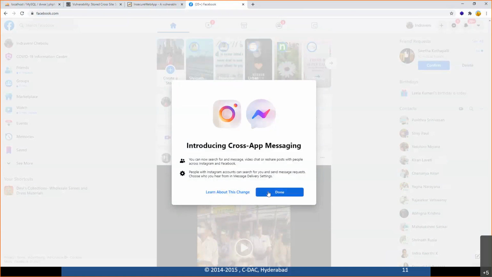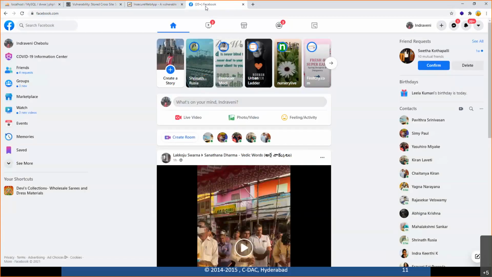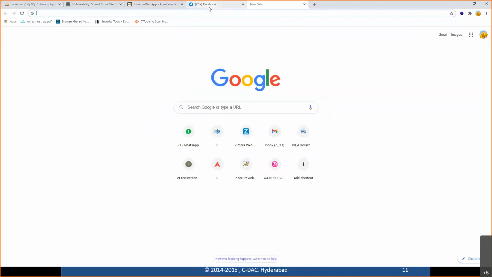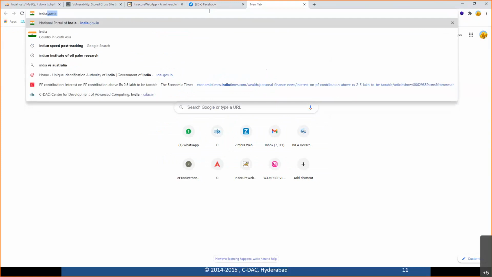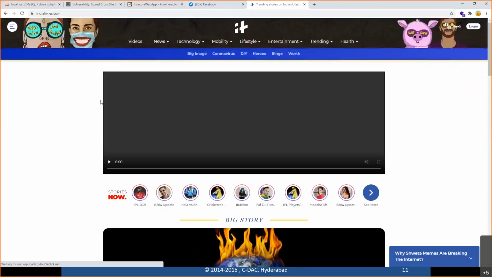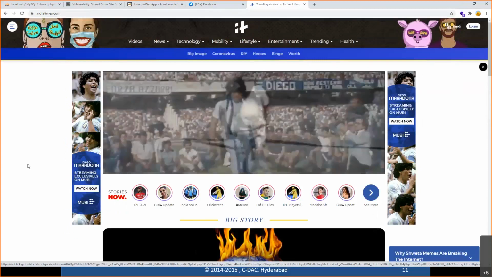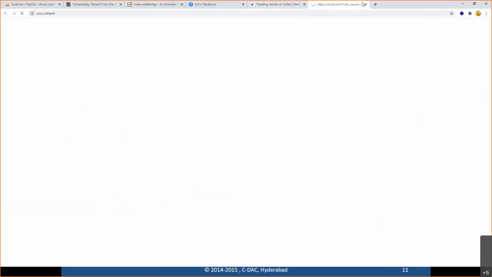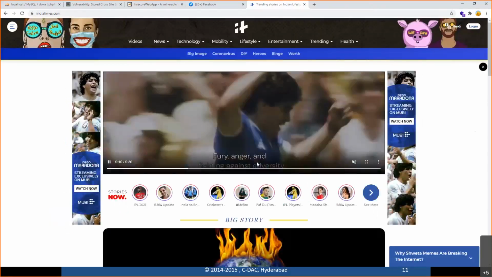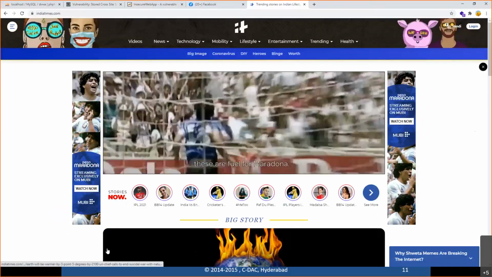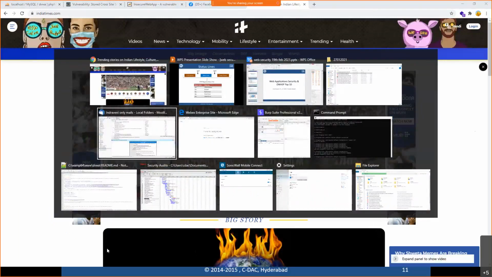Similarly, even if you type in any website, any news website, like Times of India, whenever you type it in, you don't see anything at first. In a fraction of a moment, you observe that the website gets loaded. However, what we need to notice is, if you press the F12 function key, for example, it's more convenient if you use it in your Firefox browser also.